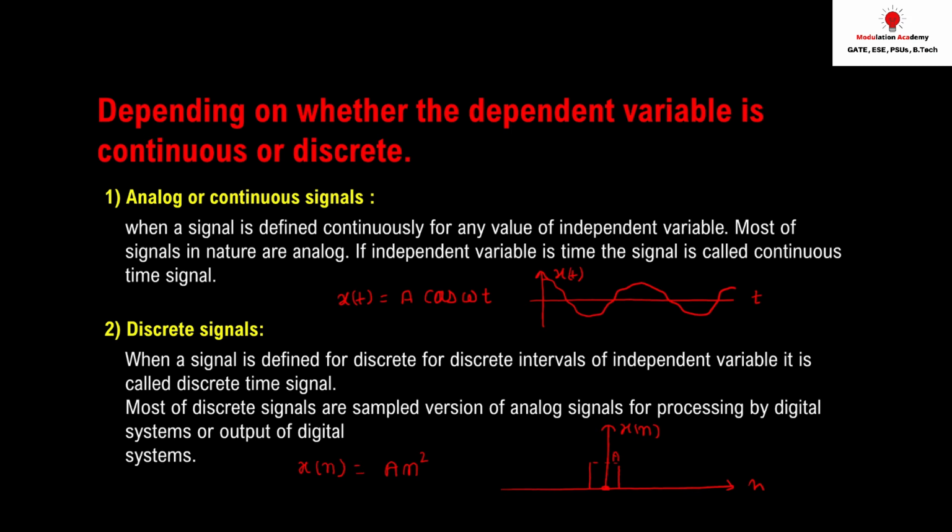If I put n equal to 2, it means 4a, so at n equal to 2 or minus 2, I get 4a. So I can have the value of the signal at particular intervals, when n is 1 or minus 1, when n is 2 or minus 2, but I will not get the value of the signal between 1 and 2. Is it clear? There the value is always 0. That kind of signal is called a discrete signal.